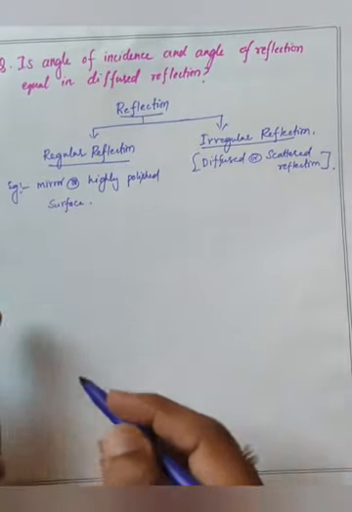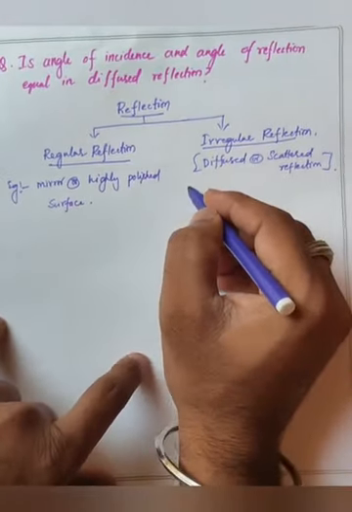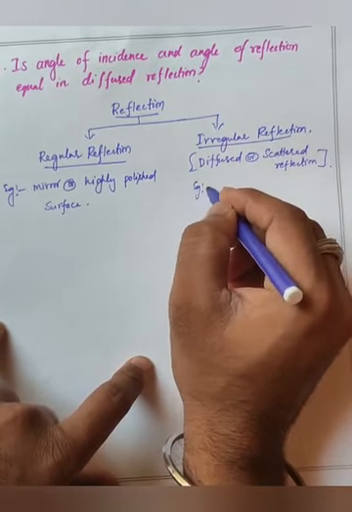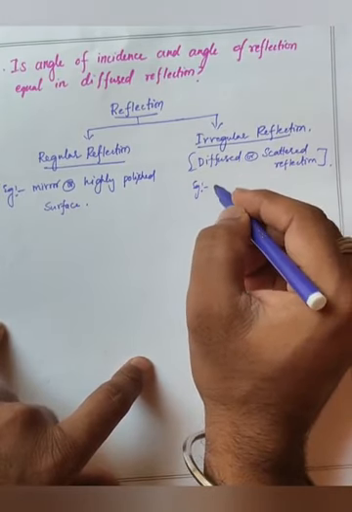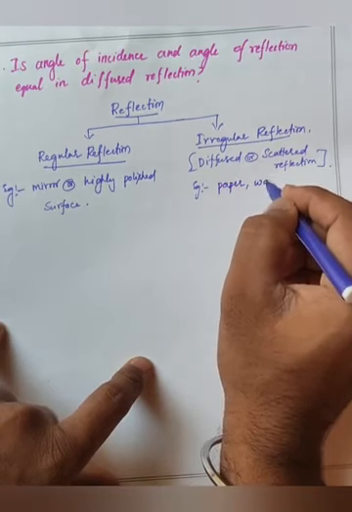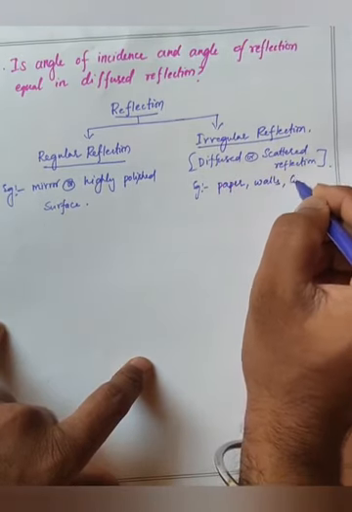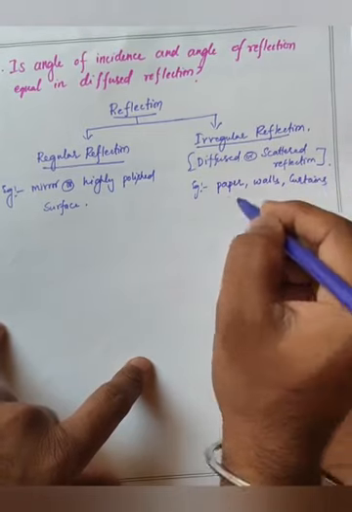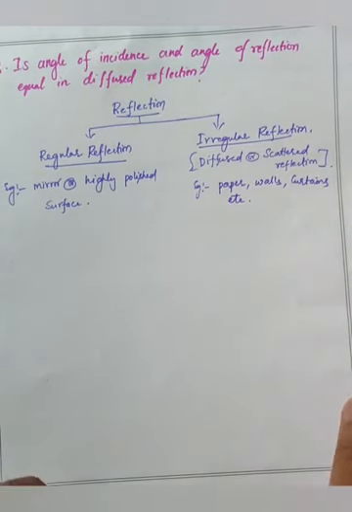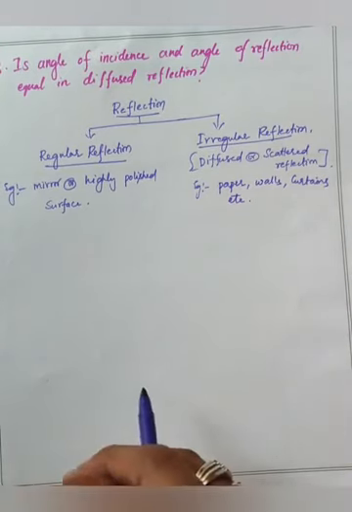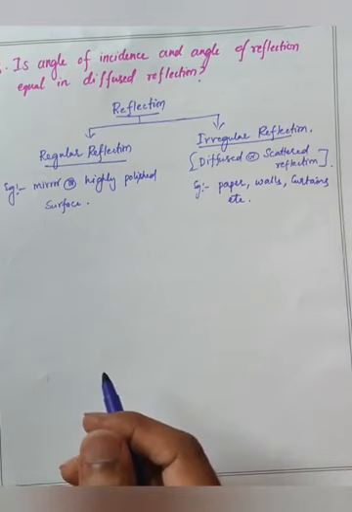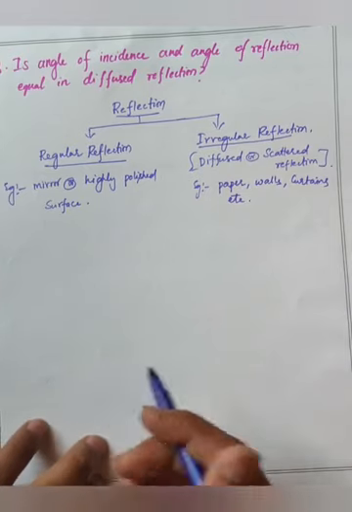So this can be the best example for regular reflection, whereas for irregular reflection we can see the objects like paper, walls, curtains, etc. Even we, human body, also reflect some amount of light when it falls on it. So we'll see the figure so that you can easily understand the difference between these two.